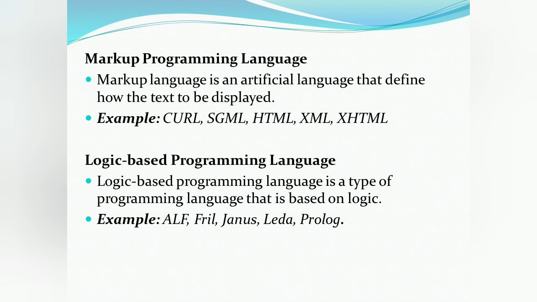Logic-based programming language. Logic programming is a type of programming paradigm which is largely based on formal logic. Logic-based programs are sets of sentences in logical form which express facts and rules about a problem domain. Examples are ALF, Frill, Janus, Leda, Prolog.